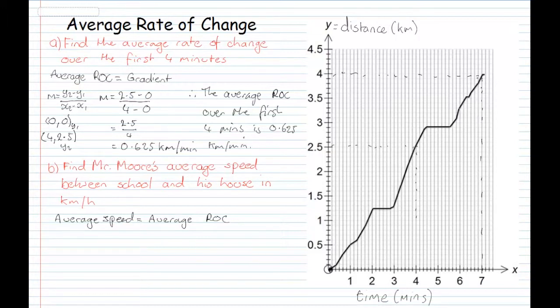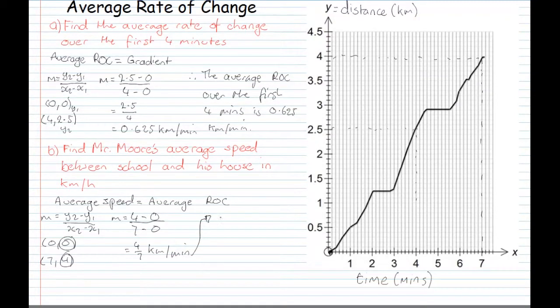Okay, so remember m is equal to y2 minus y1 over x2 minus x1, so you need 2 points. Alright, so let's have a look at our first point. Our first point will of course be 0, 0 again, and our second point will be 7, 4. Let's substitute these points in. m is equal to y2 being 4 minus y1 being 0 over x2 being 7 minus x1 being 0 is equal to 4 over 7 kilometers per minute.